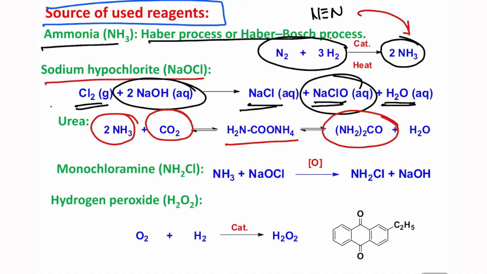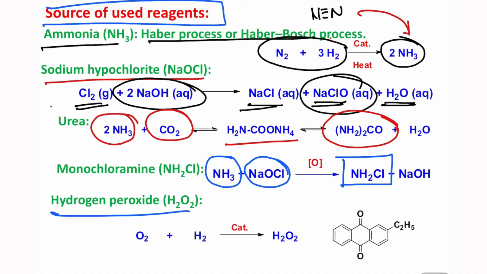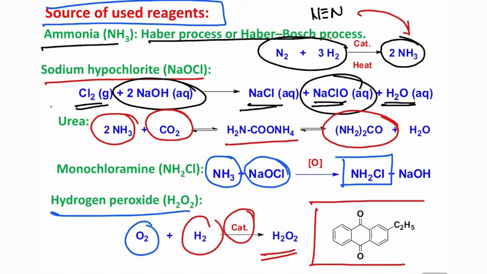Second, chloramine or monochloroamine. In this reaction, sodium hypochlorite oxidizes the ammonia molecule into NH2Cl, or chloramine. And hydrogen peroxide is prepared from oxygen, so that's the interesting thing. Oxygen and hydrogen in the presence of a catalyst produce hydrogen peroxide, and the catalyst is an organic one, 2-ethyl anthraquinone. So that's why this chemical is highly appreciated.